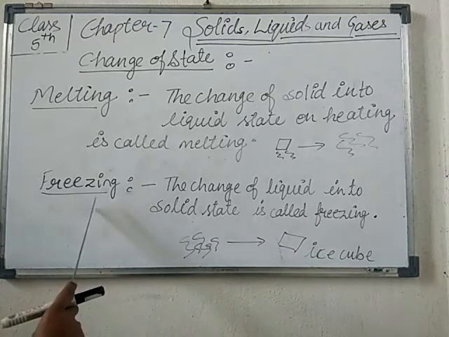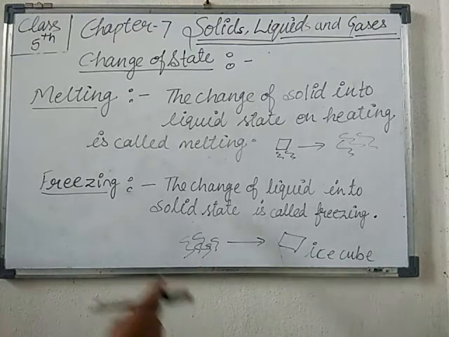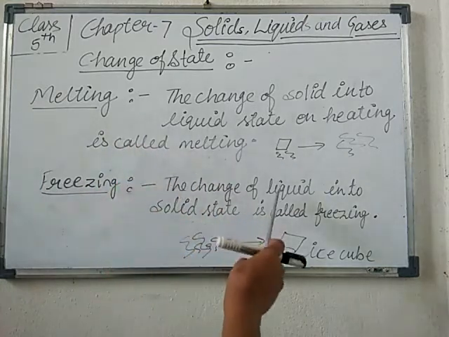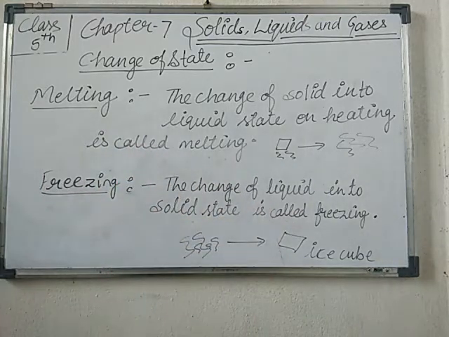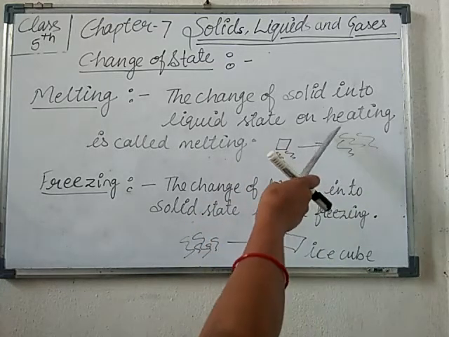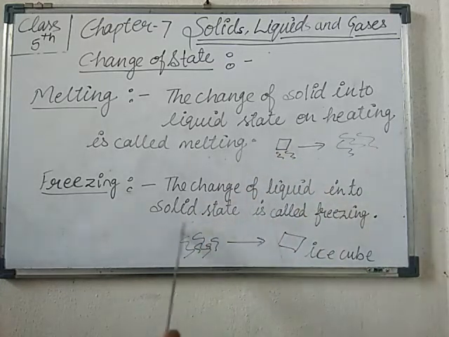This process happens on cooling, and melting is a process on heating. Okay students, they are just opposite to each other. The change of solid into liquid on heating is called melting. The change of liquid into solid on cooling is known as freezing. I think I have made it clear to all of you.